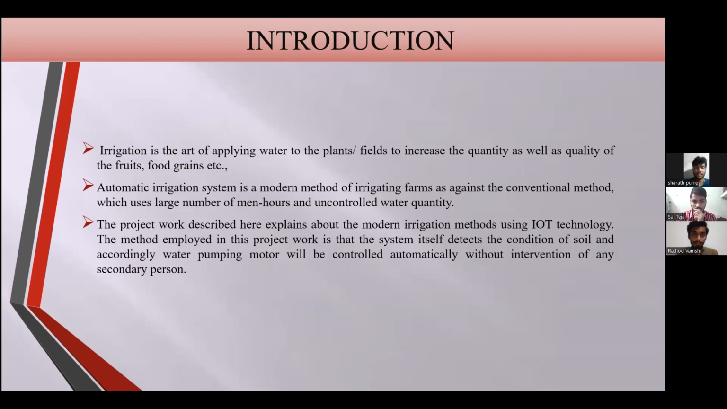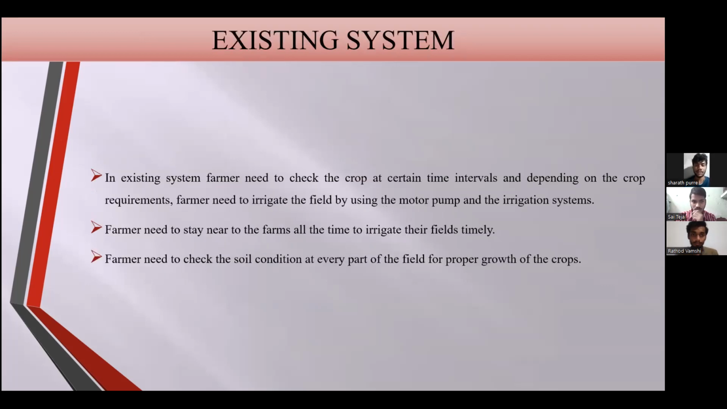Existing system. In the existing system, the farmer needs to check the crop at certain time intervals and, depending on the crop requirements, needs to irrigate the field by using the motor pump and the irrigation systems. The farmer needs to stay near the pumps all the time to irrigate the fields timely. The farmer needs to check the soil conditions at every part of the field for proper growth of the crops.